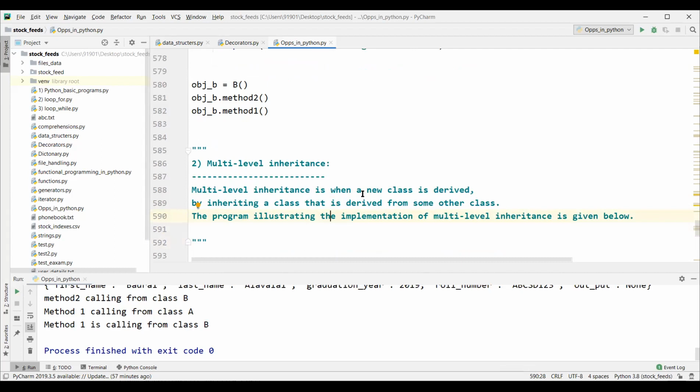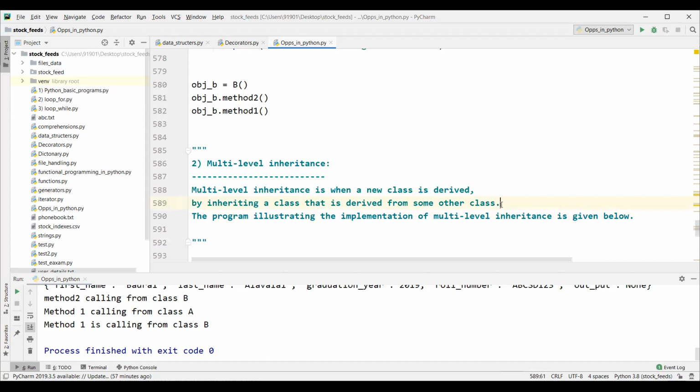Multi-level inheritance is when a new class is derived by inheriting a class that is derived from another class, right? That means when you are creating a new class, that class is inheriting from one class. That inherited class is also inheriting from another class, right?